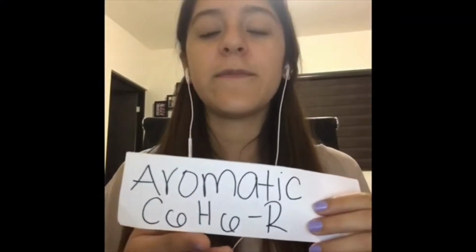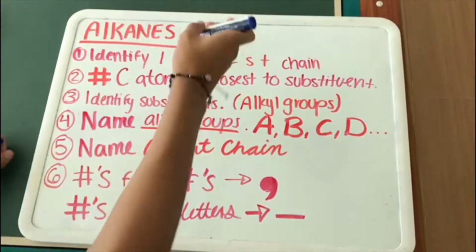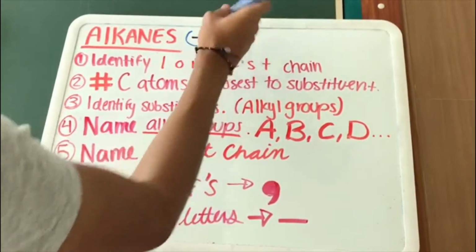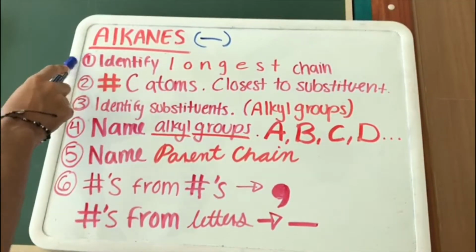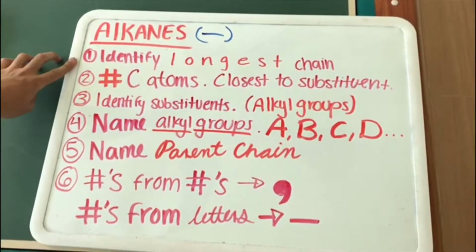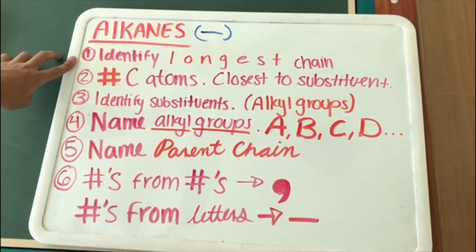And lastly, but not least, there are the aromatics, which are the benzenes, and their general formula is C6H6. Alkanes. Alkanes are hydrocarbons that contain only single bonds. The IUPAC naming rules for alkanes can be simplified in these steps. First, identify the longest chain or parent chain.